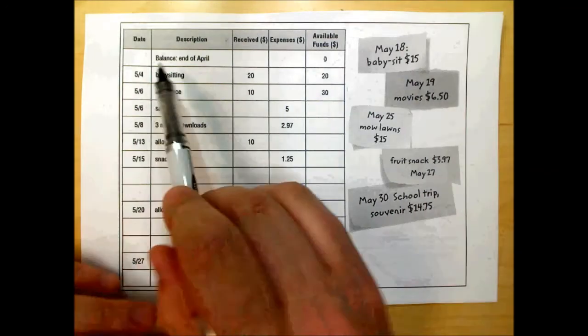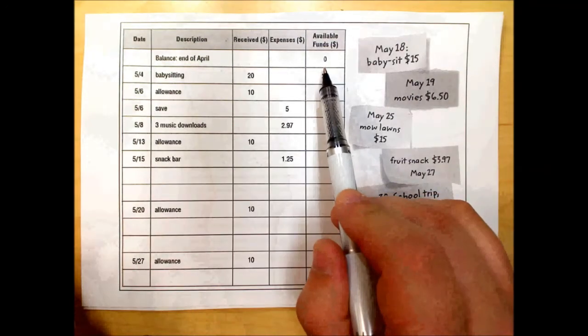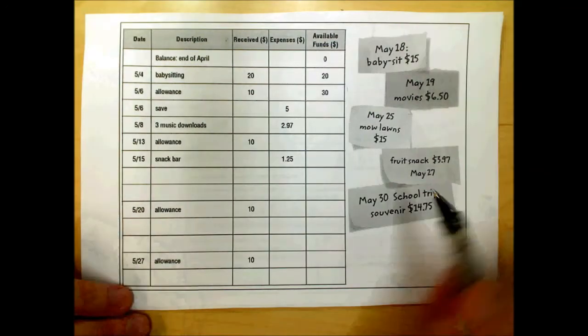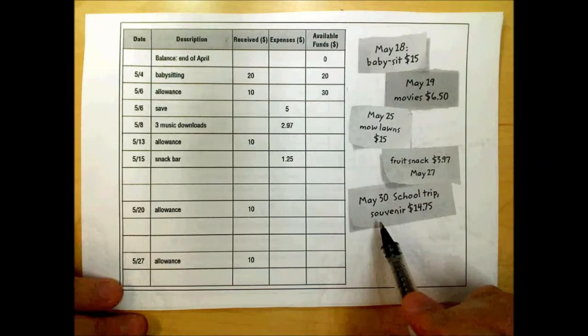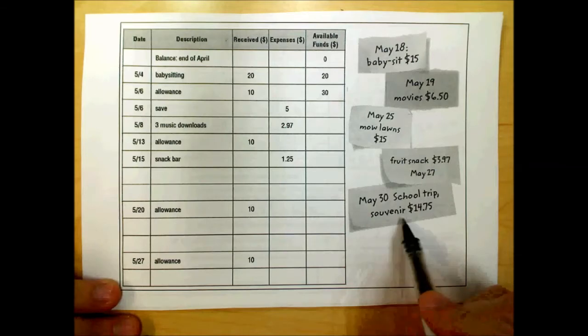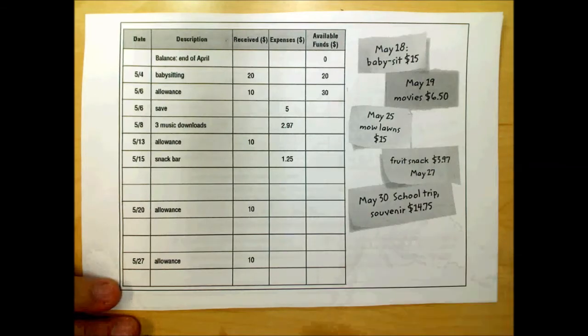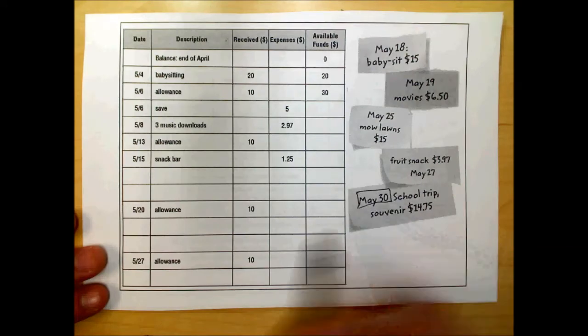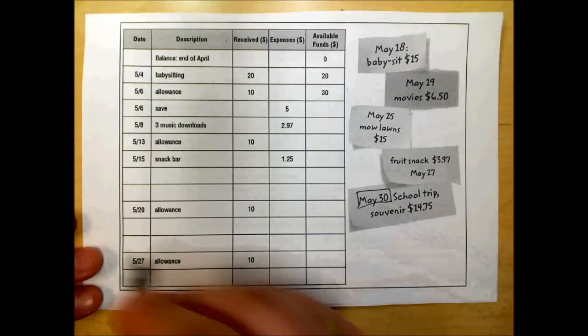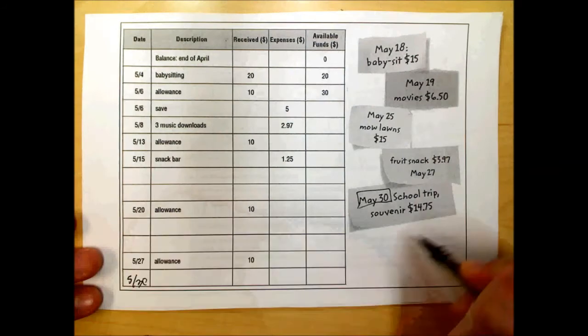So at the end of April, this person had $0. Well, let's add these. On May 30th, there was a school trip in which this person spent $14.75 on a souvenir. So let me look at the dates here. May 30th comes after the 27th, so it looks like it goes here. And bought a souvenir.